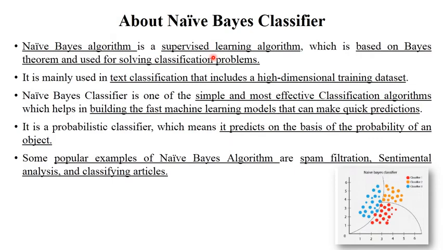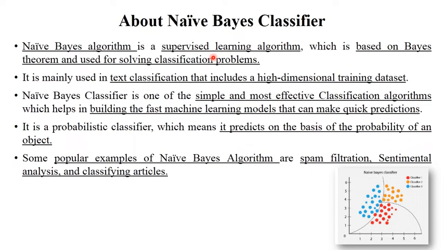So what exactly is the Naïve Bayes algorithm? The Naïve Bayes algorithm is based on supervised learning. We discussed supervised, unsupervised and reinforcement learning algorithms in our previous sessions. So Naïve Bayes is one type of supervised learning algorithm and it is completely based on Bayes theorem. This algorithm is generally used for solving classification problems.